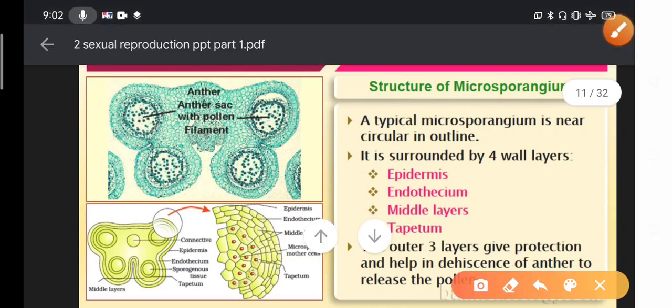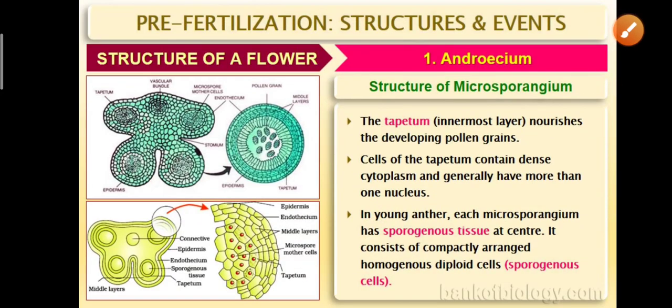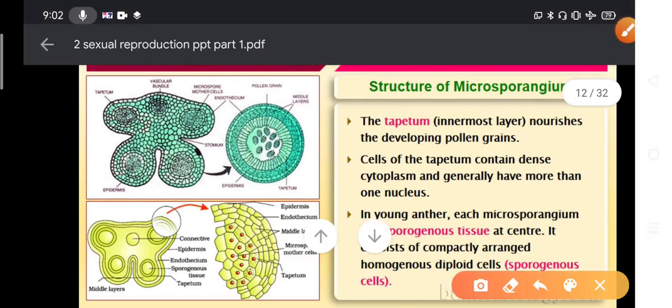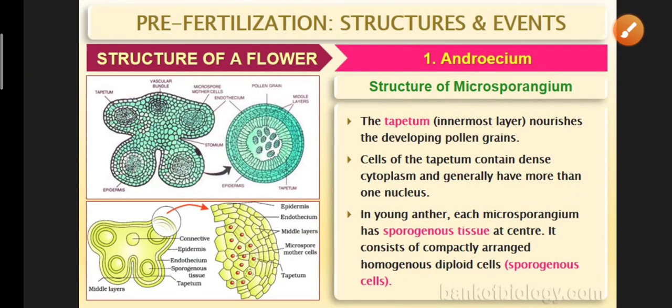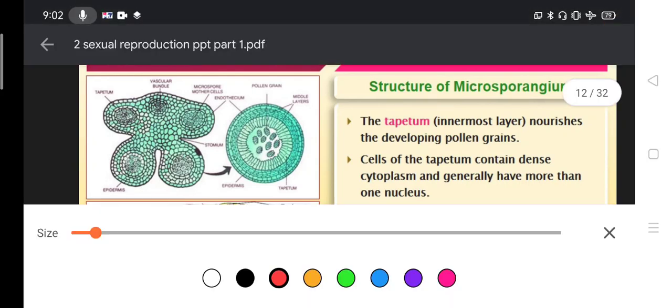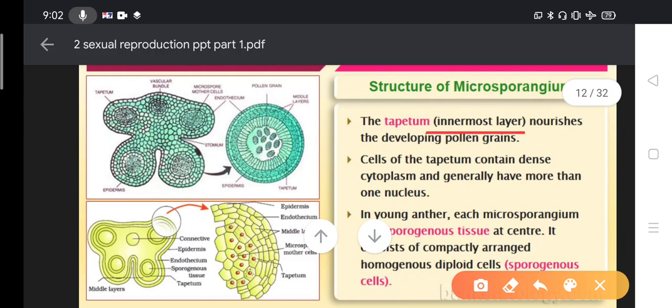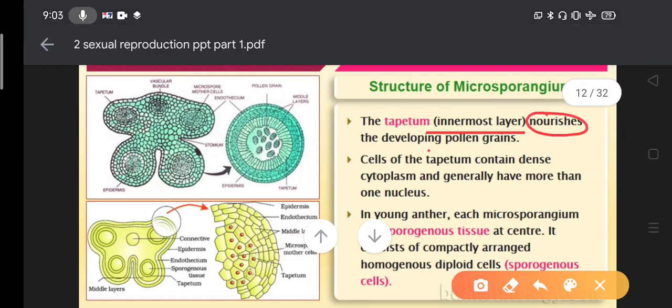So in this one the function of the tapetum is very very important. ಸೊ ಈಗ ಟೆಪಿಟಮ್ ಫಂಕ್ಷನ್ ಇಲ್ಲಿ ಡಿಸ್ಕ್ರೈಬ್ ಮಾಡಿದೆ. The structure of the... Yes, now structure of the flower, under that one Androecium structure and structure of the microsporangium. ಇಲ್ಲಿ tapetum function ಹೇಳಿದಾರೆ. So tapetum is the innermost layer, nourishes the developing pollen grain. So it is the innermost layer, it provides nourishment to the developing pollen grain.